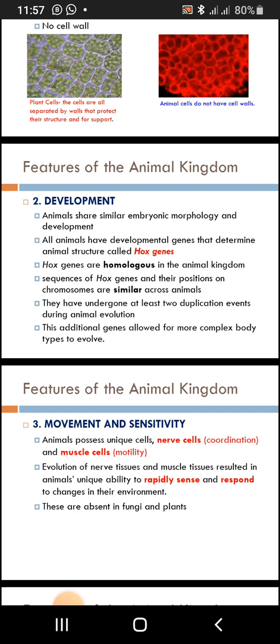Since animals evolved, these Hox genes have evolved 2 times for all animals. So these additional genes allowed more complex body types to evolve. That's what we are having.